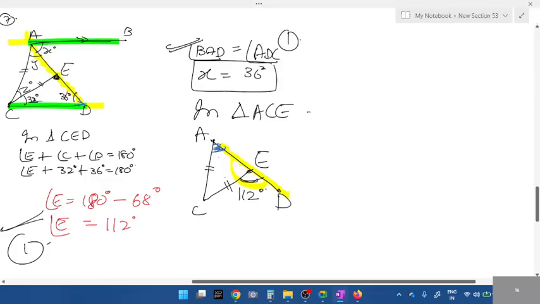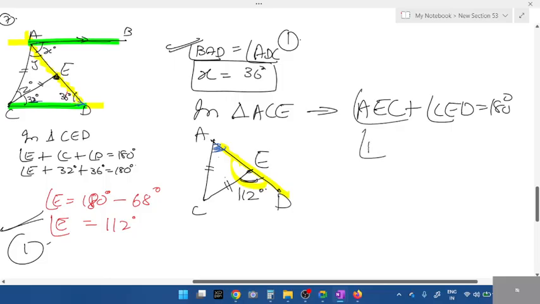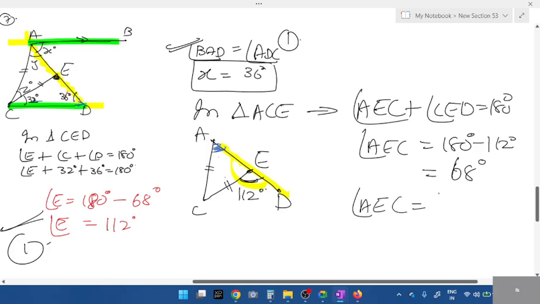Now look at triangle ACE. After this, if you want, draw the diagram or just ignore. Angle AEC plus angle CED is equal to 180 degrees. Angle AEC is equal to 180 minus 112. That is equal to 68 degrees. If that is 68 degrees, which one is 68? Angle A is equal to angle E, right? 68.